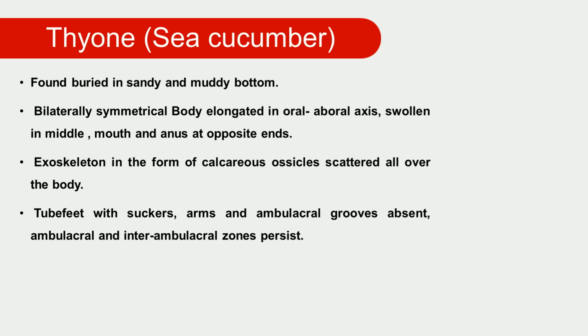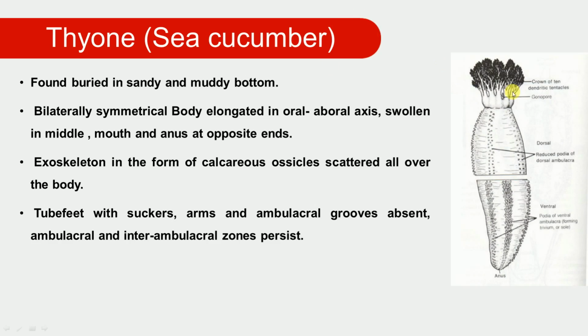This is a very important feature. In Thyone, there is no extended radial symmetry. Therefore, the arms and ambulacral grooves are not found, but ambulacral and interambulacral zones are present. You can look at the picture. This is the Thyone body. On one side there is the mouth, and on the other side there is the anus. The mouth is surrounded with a crown of tentacles, and inside there is the mouth, and the gonopore is present here.